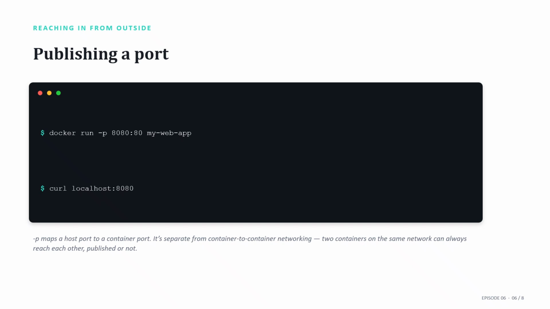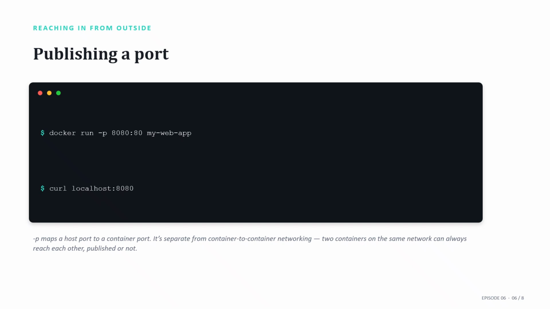Now, the other direction, letting the outside world reach a container. That's port publishing, and it's separate from container-to-container networking entirely. docker run -p 8080:80 myweb maps port 8080 on your host to port 80 inside the container. curl localhost:8080 from your host, and you're talking straight into the container.